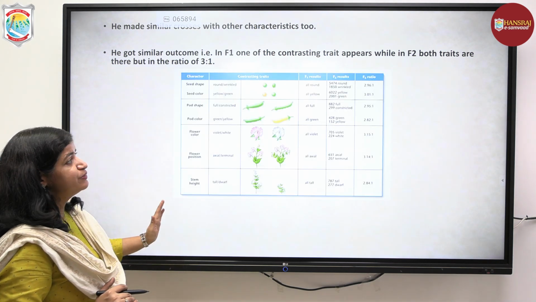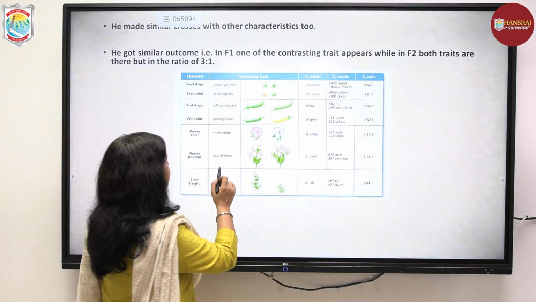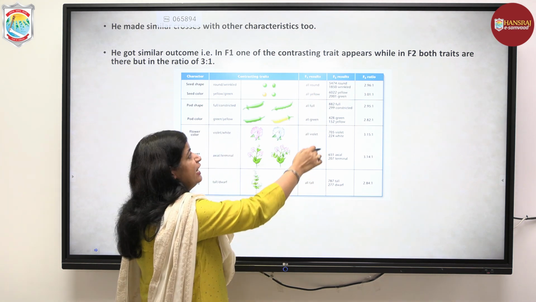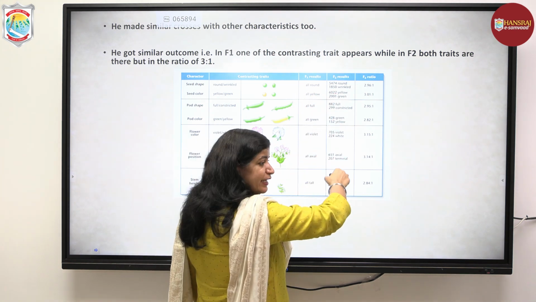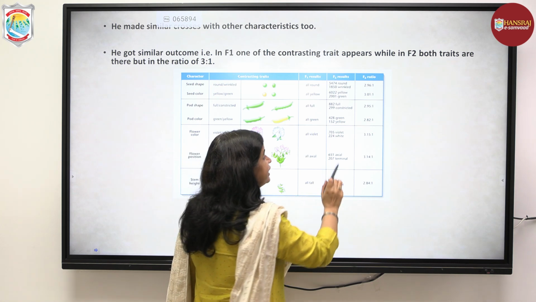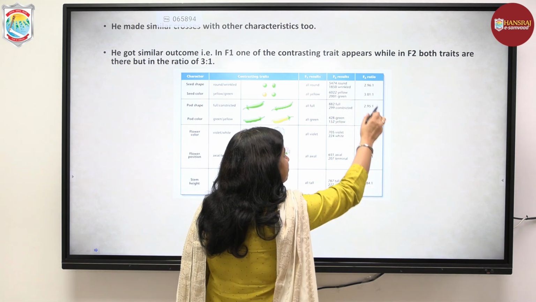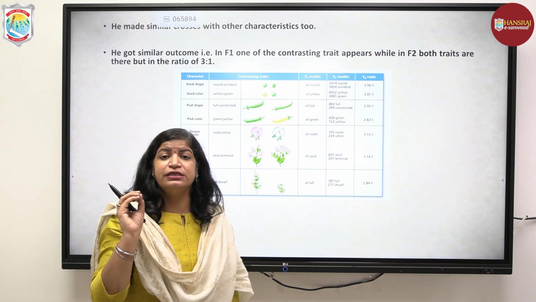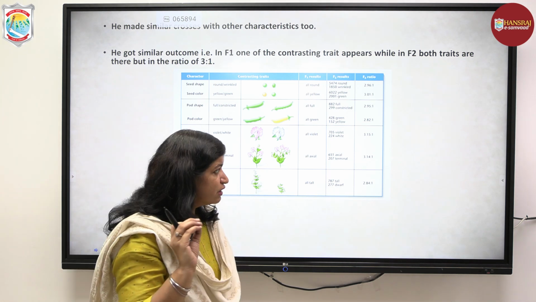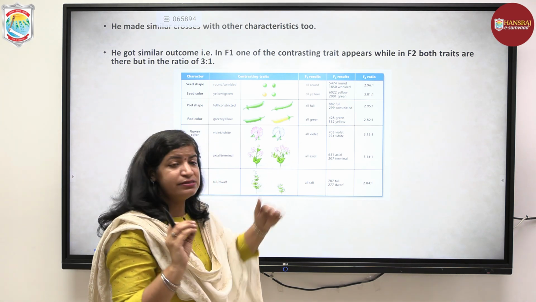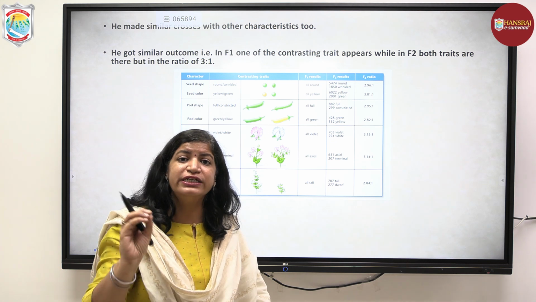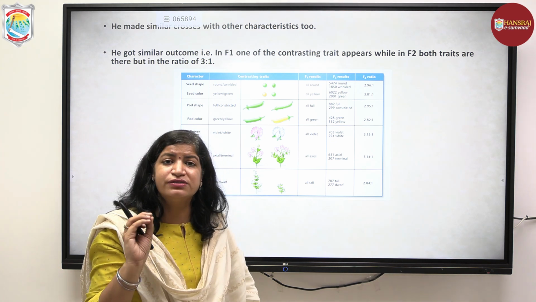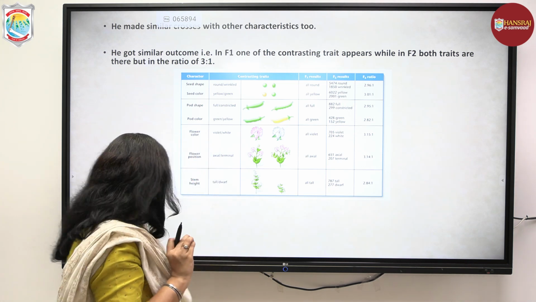So that was the observation table. You can see that in F1 all the plants showed one trait, and in F2 both the traits appear for that particular genetic characteristic, in the ratio of approximately 3:1. He could see some pattern: I am getting a similar ratio for all the characteristics.